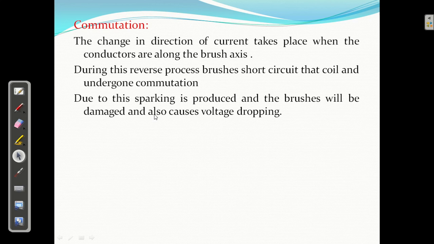So what is happening actually? I will discuss it in one more presentation later on. Clear? But I want to tell you just the basic idea. This is the north pole, this is the south pole. Clear? Here this is the armature core,